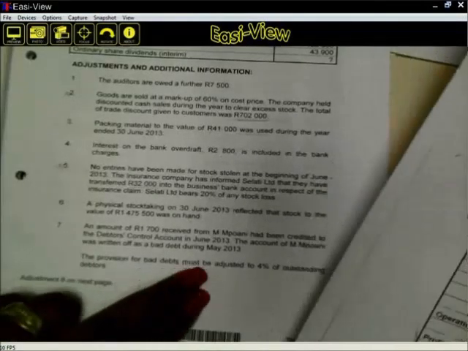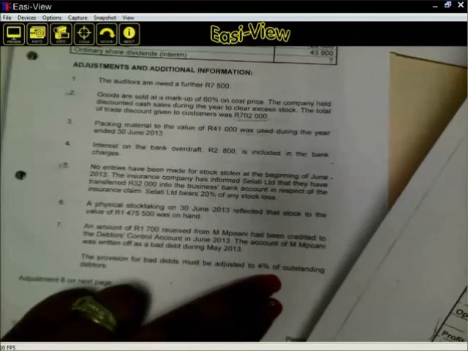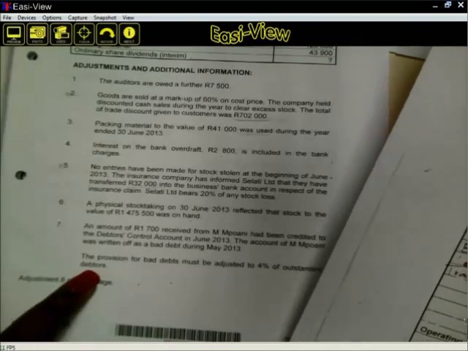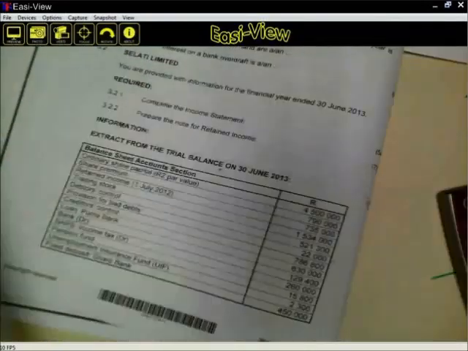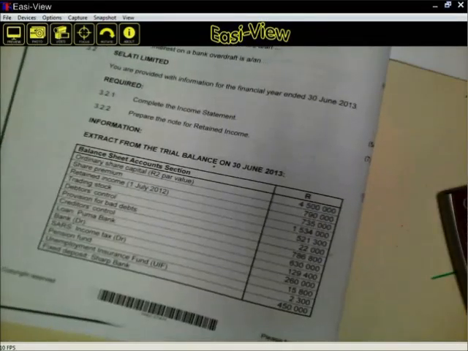It says the provision for bad debts must be adjusted to 4% of outstanding debtors. How much is our outstanding debtors before we can even recover this one? It must come from the balance sheet section. I'm coming this side again for the calculations.